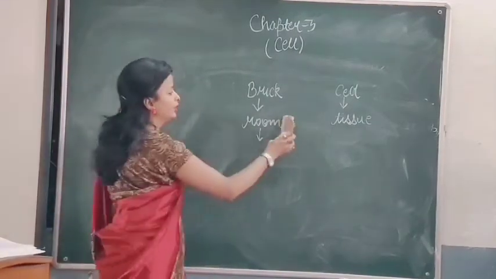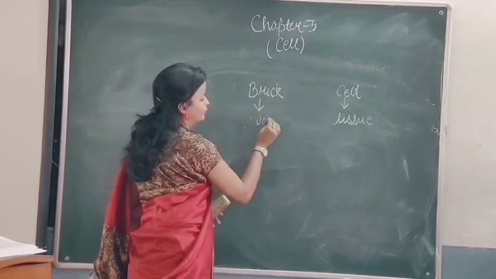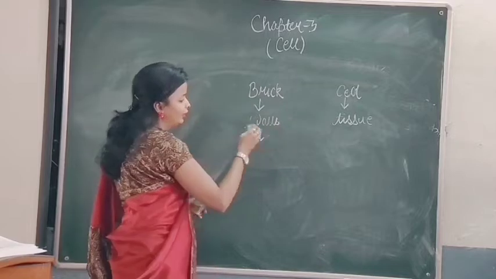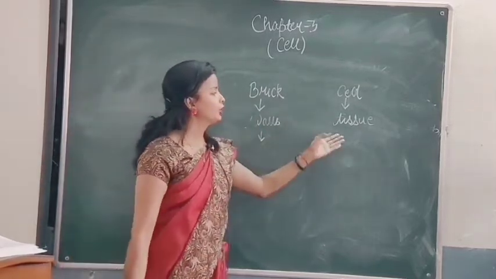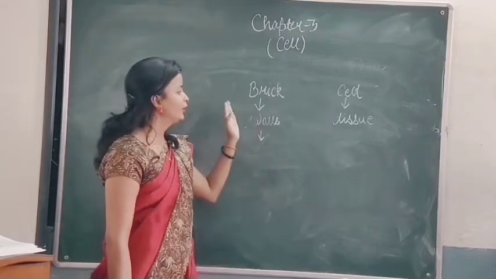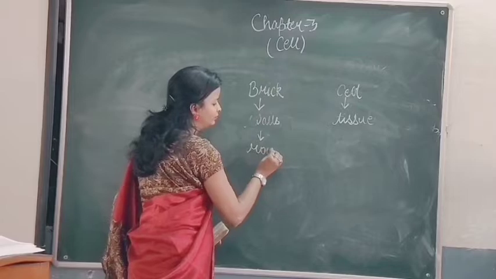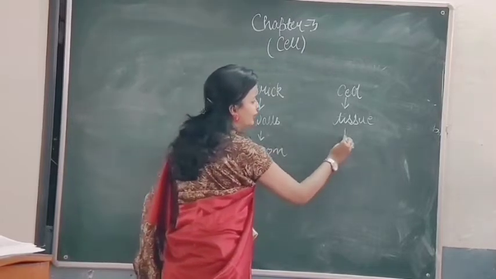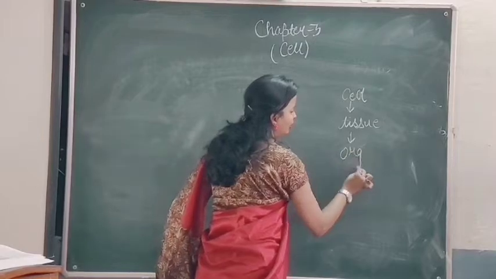I'm so sorry, I have written room here. It will be bricks joined together to form the walls. When bricks are joined together, they form a wall. Similarly, when cells are joined together, they form a tissue. Then when walls are joined together, they form a room. When tissues join together, they form an organ.